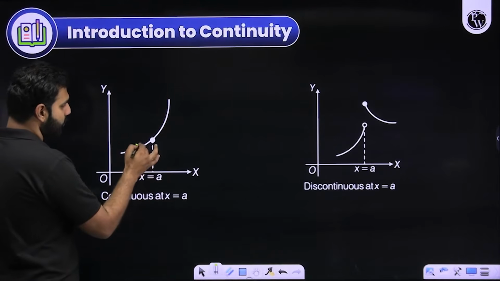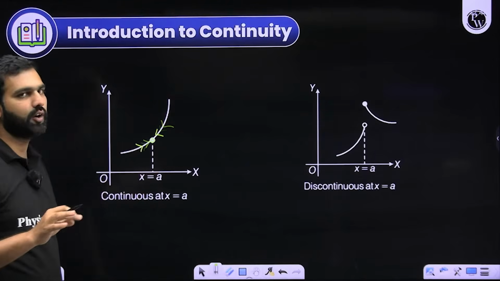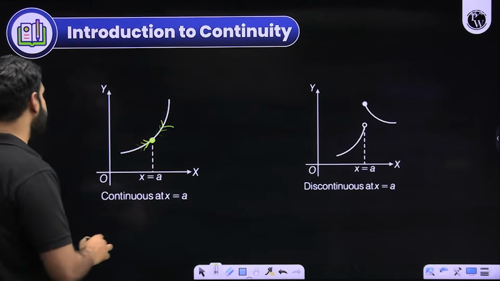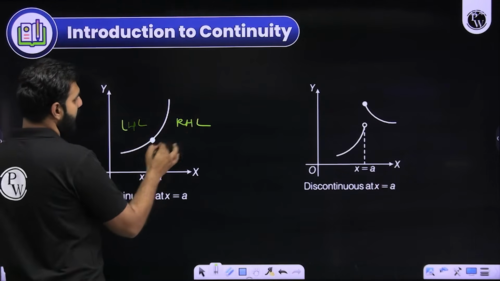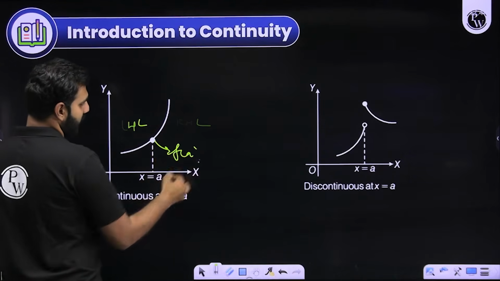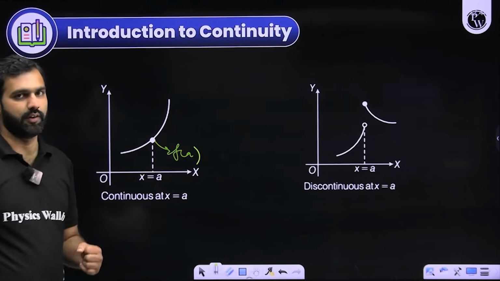At x equals a, the left hand limit, the right hand limit, and the value of the function, all three of them were same. So whenever the LHL, the left hand limit, the RHL, which is the right hand limit, and the value of the function, which is f of a, if all three of them are same, then we say that the function is continuous. I'll demonstrate it.